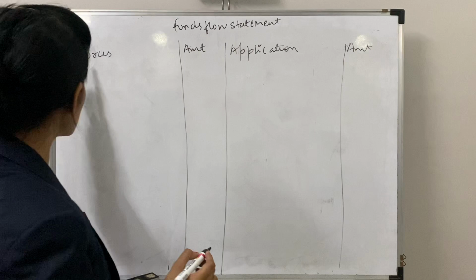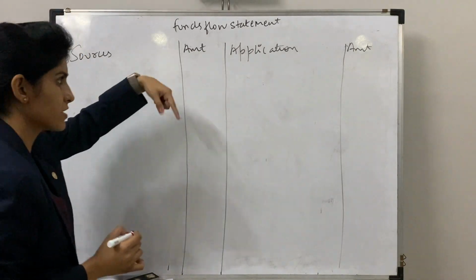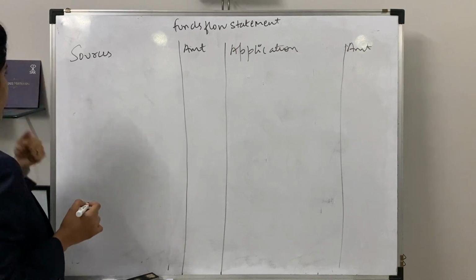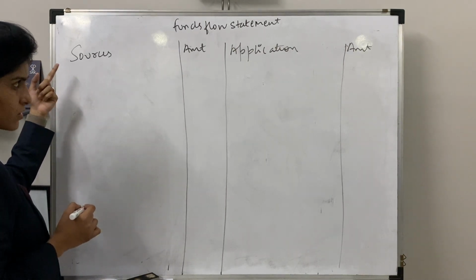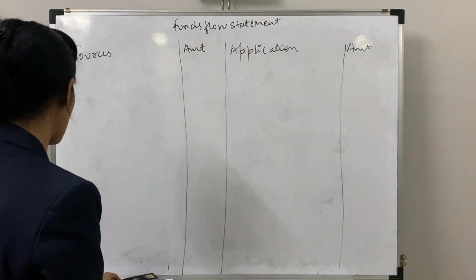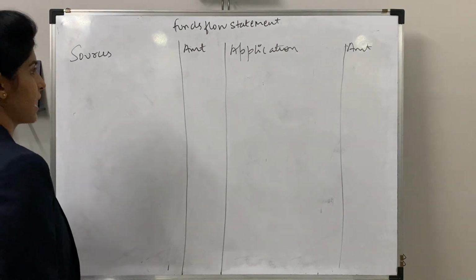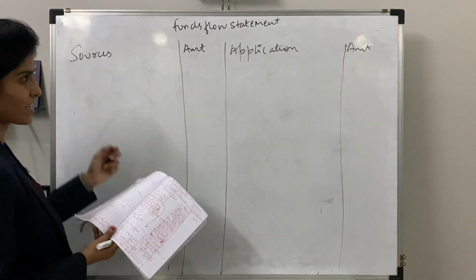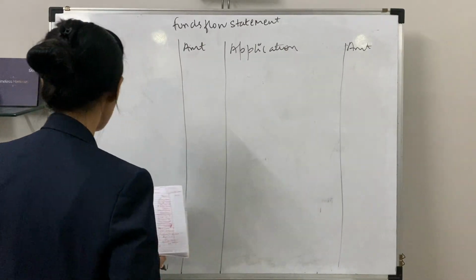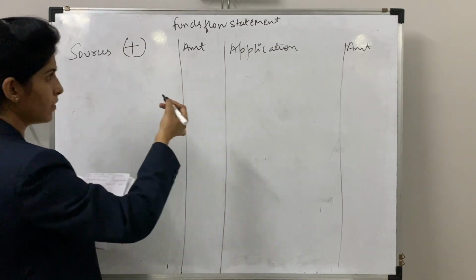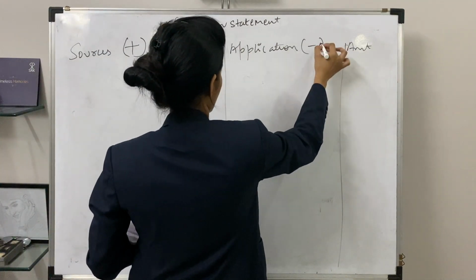Here your sources means the money is coming in. Here application means your money is going out. So all those things which give you money inside will be part of your sources, taking it from investing as well as financing as a part of the cash flow statement. I'm taking the name again, cash flow statement. So to remind it, you just need to follow my cash flow statement topics also. Starting with the sources, this you don't have to write in your exam, but this is for your betterment.